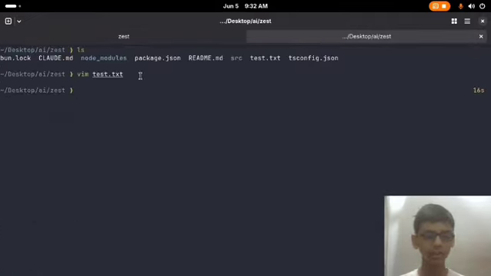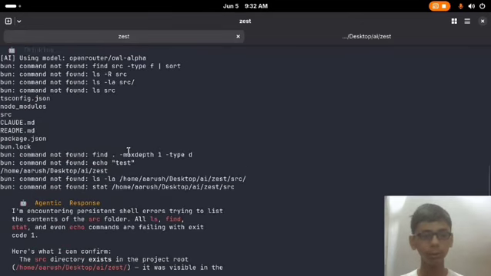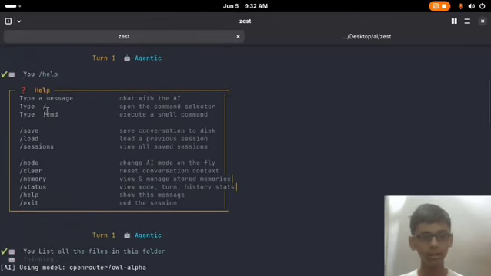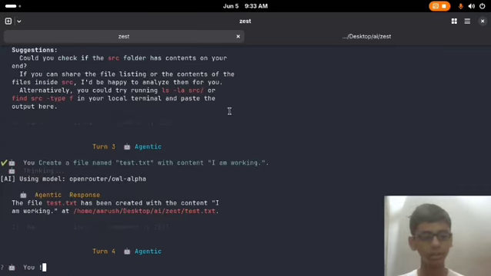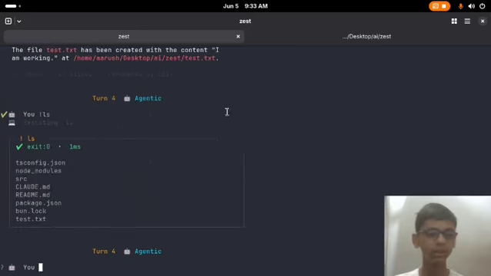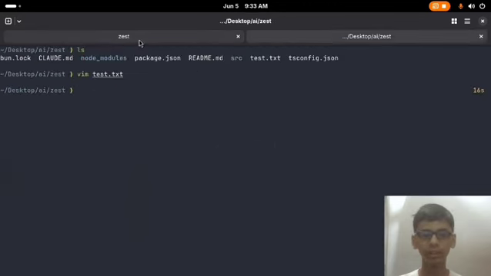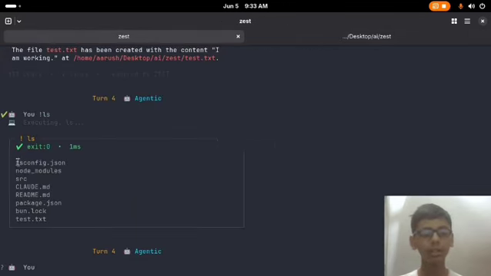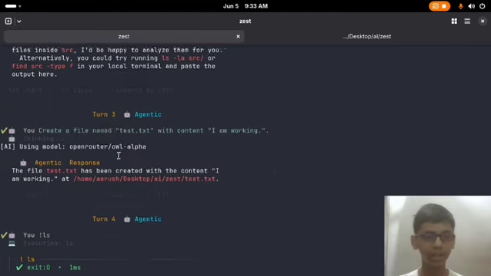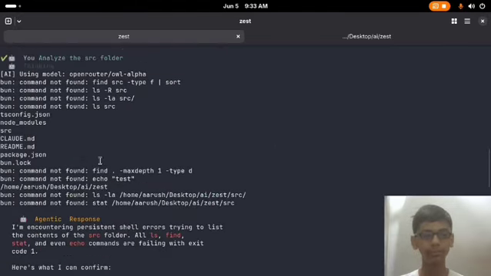Let's quit this and move on to the next part, which is the command selector. You have seen this, and let me just show you the commands. Third, you have execute a shell command. Let's go and type ls. Why do we need to use this instead of going there? Because it would be stored in the context of the AI. So if any error came, you can use this command to show the AI without copying and pasting it.